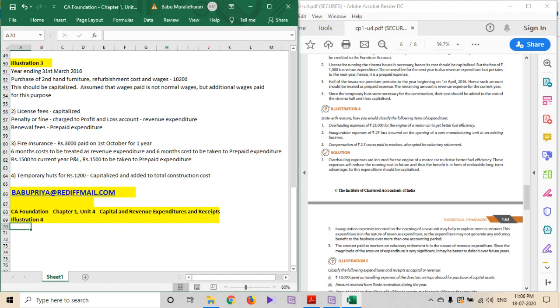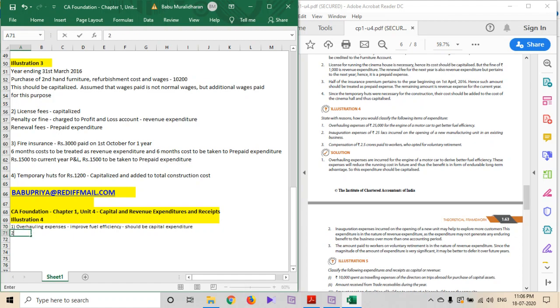State with reasons how would you classify the following items of expenditure. Overhauling expenses of 25,000 rupees for the engine of a motor car to get better fuel efficiency. We saw this earlier also. Since this is going to improve fuel efficiency, it's a long-term benefit, so it should be capitalized. It should be capital expenditure.